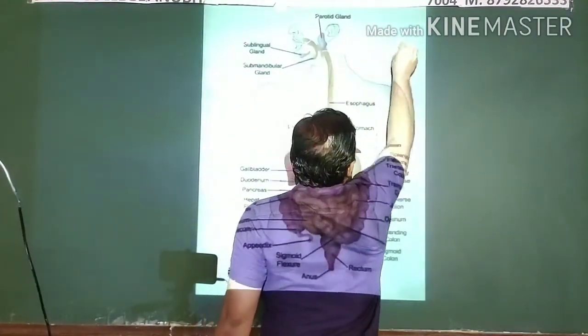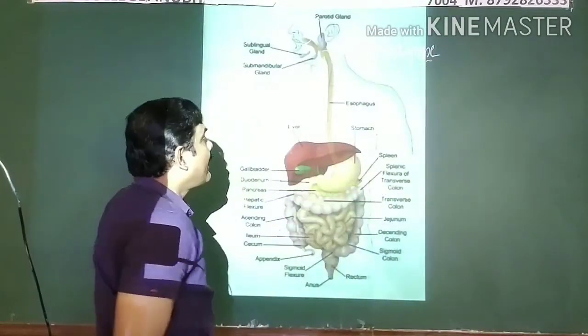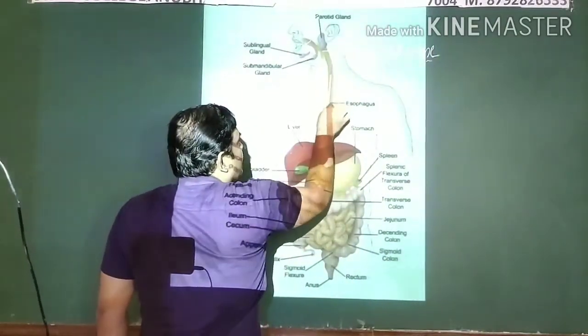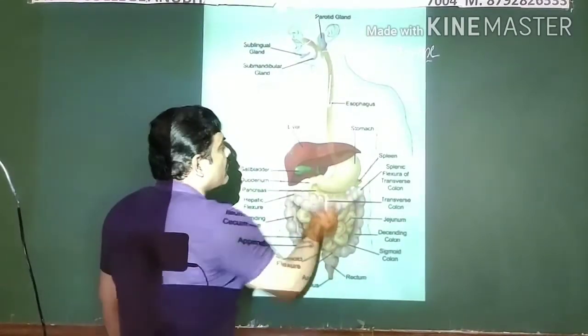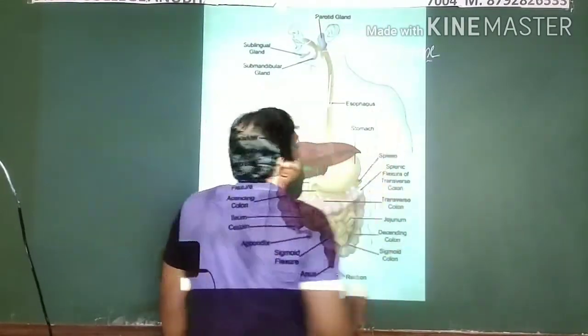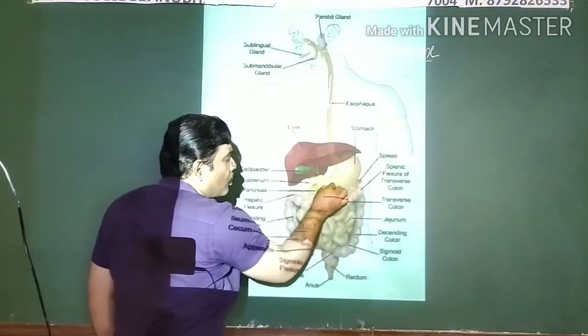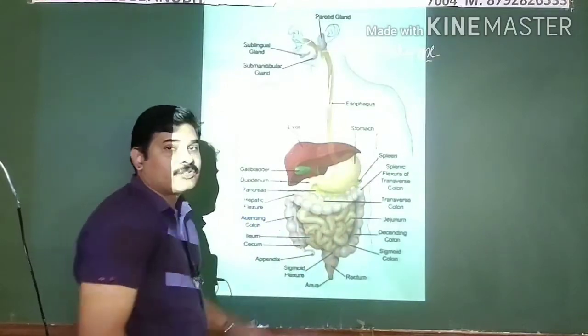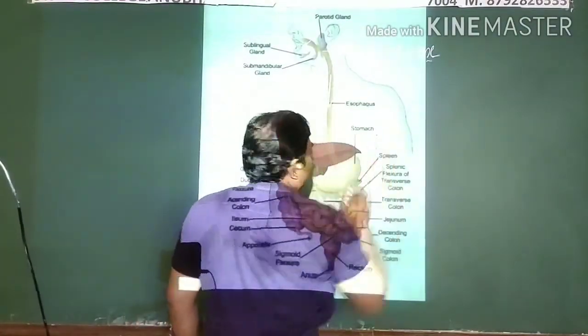This part later on continues as a long tube. In general we call it the food pipe. Technically it is known as the esophagus, and this esophagus opens into a J-shaped muscular sac, which we call the stomach.